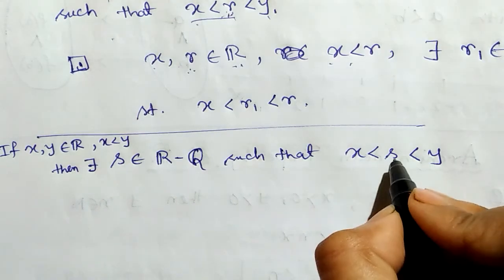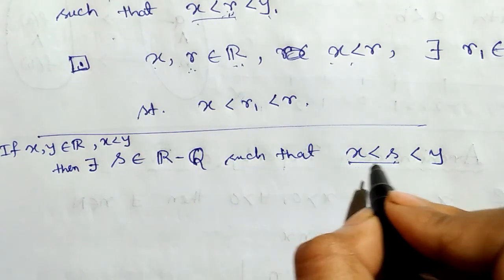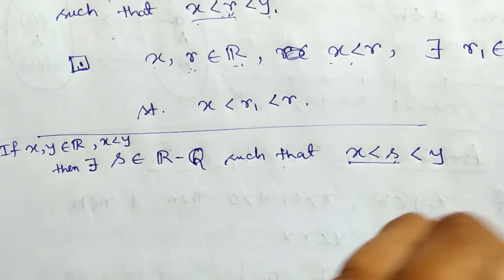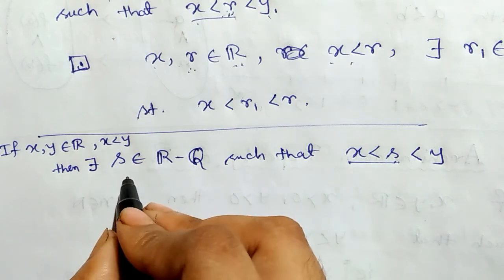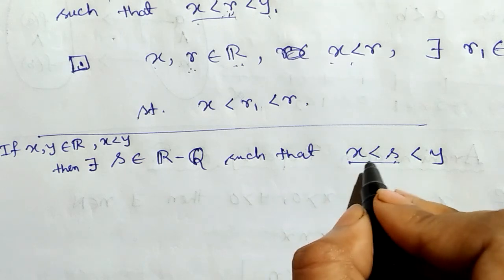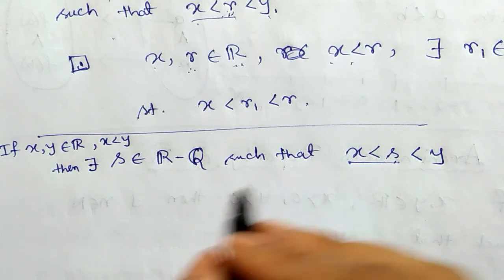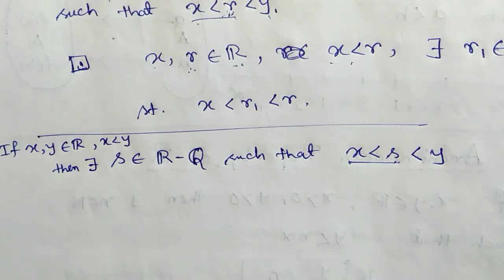Now similarly, s is a real number with this ordering, so there exists another irrational number, suppose s1, such that x less than s1 less than s. So between any two distinct real numbers there exists an irrational number, and hence there lie infinitely many irrational numbers.